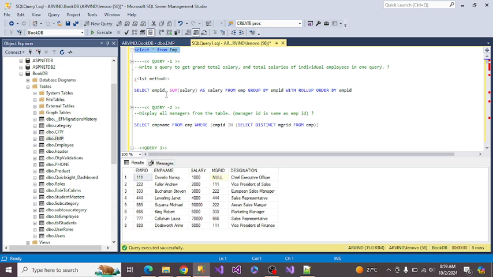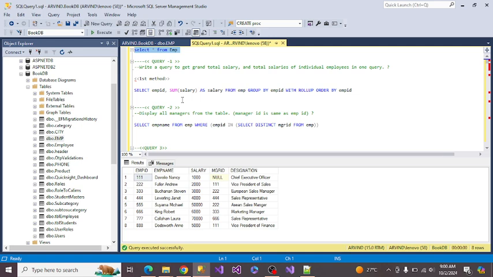So now we have the different sets we prepared for you, that are generally asked by the interviewer, starting from very simple ones to very complex levels as well. So let's start. Basically, an interviewer can ask a question like how to get the grand total salaries. We will start from that one, then we will go on to the hierarchy kind of questions.